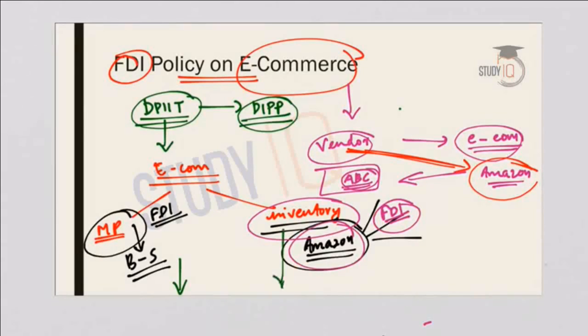But what happens in inventory based model, the inventory is completely owned or controlled by the e-commerce platform itself, which will provide a favorable opportunity for the big vendors or those vendors or manufacturers who have a stake in the e-commerce company or the platform. So in order to protect the small vendors, the government has decided that we will promote only marketplace model, but inventory based model FDI will not be allowed in India. So this will provide a level playing field for the small vendors. So this is regarding FDI policy on e-commerce.